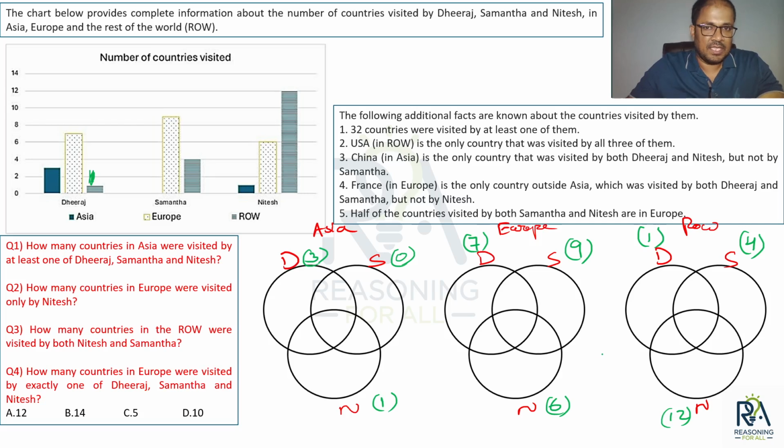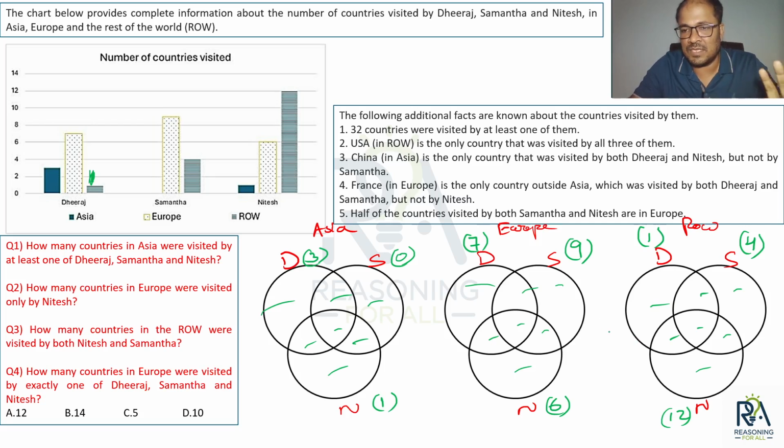Done. Now moving on to the conditions. First condition: 32 countries were visited by at least one of them. What do you mean by these 32? How does this 32 show up in your diagram? How many regions are there under Asia? 3, 3, 6, 1, 7. 7 regions, and here also 7 values, and here also 7 values. So the sum of these 21 values should add up to 32. So at least one of them means what?